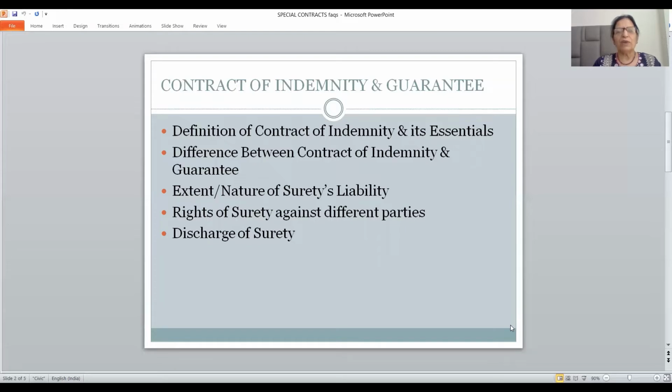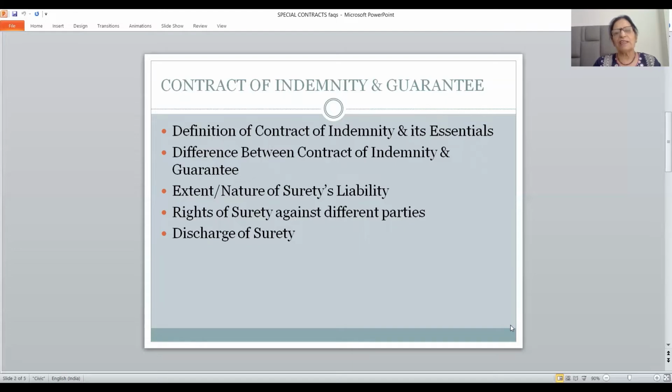Okay, and now coming to the next question, which is the extent or nature of surety's liability. Explain the extent and nature of surety's liability under the Indian Contract Act 1872. Under this question, friends, you will have to write the points pertaining to the extent and nature of surety's liability.